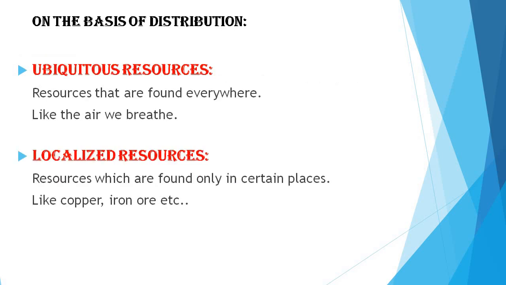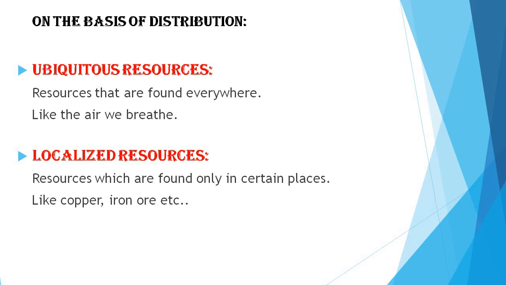On the basis of distribution, there are two kinds of natural resources. The first one is ubiquitous resources and the second is localized resources. Resources that are found everywhere are known as ubiquitous resources, like the air we breathe.